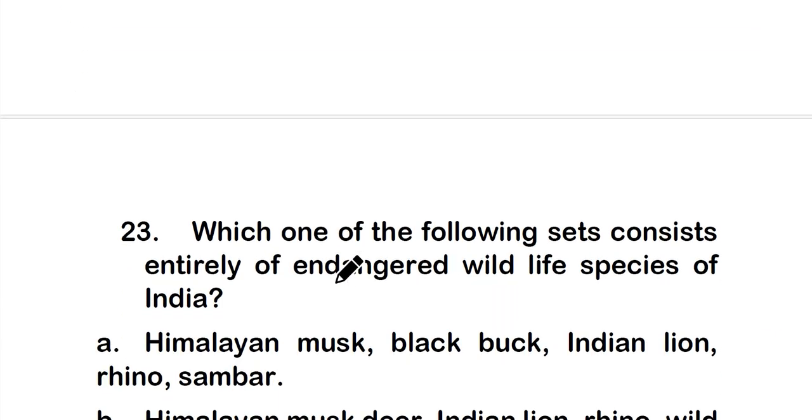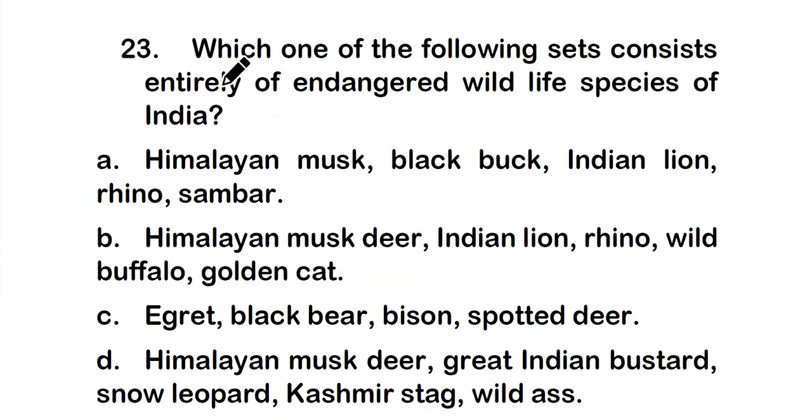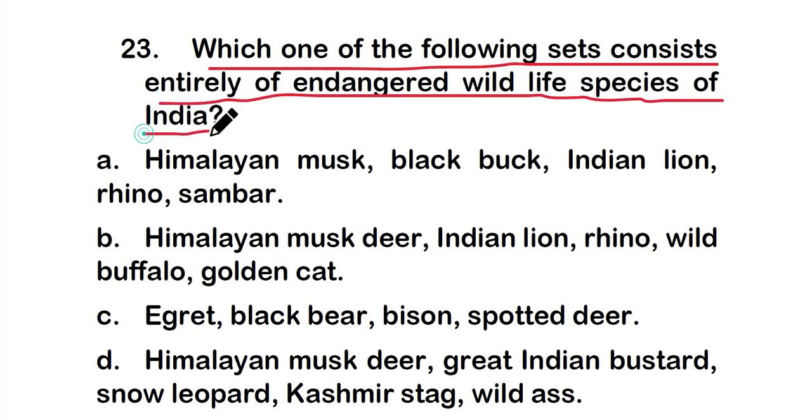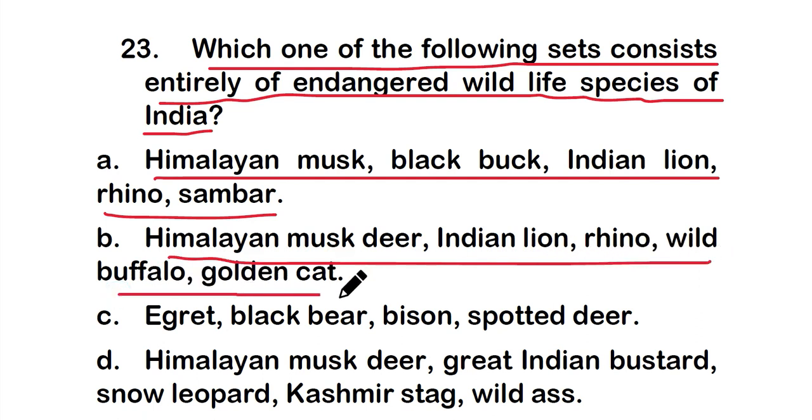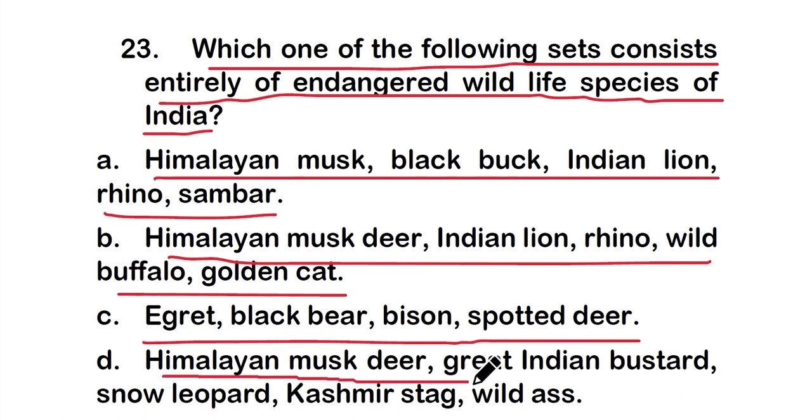Okay. So the next question is question number 23. Which one of the following sets consists entirely of endangered wildlife species of India? And the options are option A, Himalayan musk deer, black buck, Indian lion, rhino and sambar; or option B, Himalayan musk deer, Indian lion, rhino, wild buffalo, golden cat; or option C, egret, black bear, bison, spotted deer; or option D, Himalayan musk deer, great Indian bustard, snow leopard, Kashmir stag, or wild ass.